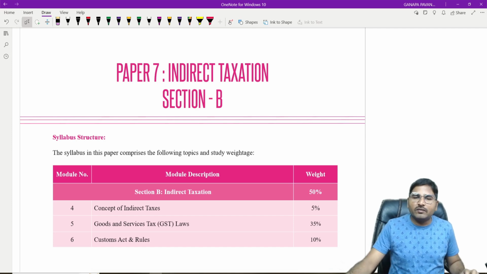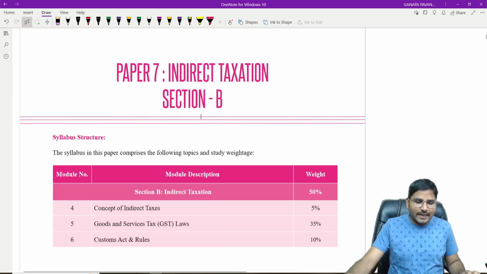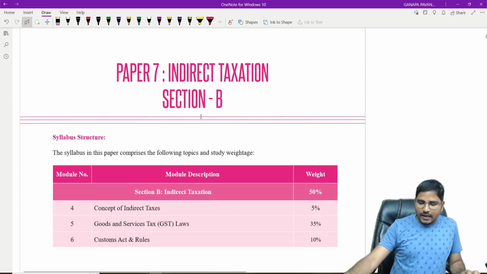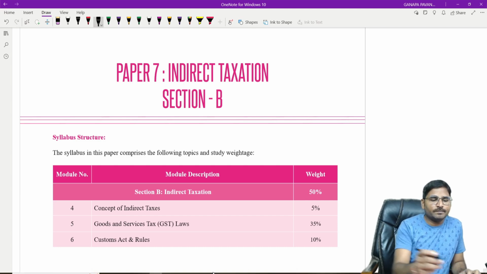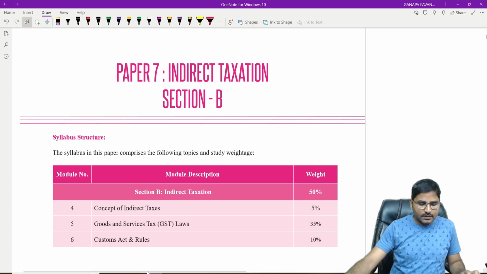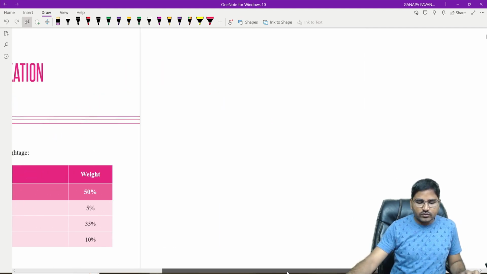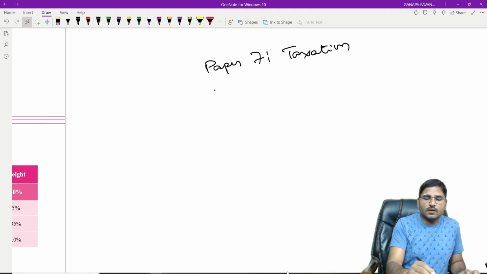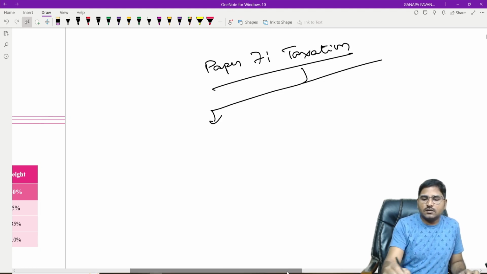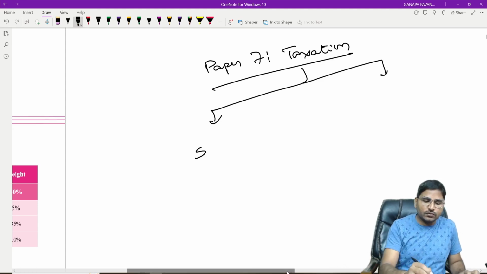As you know, I'm Pawan Kumar, faculty for taxation, and my part of the syllabus at CMA Inter, I'm going to deal with paper 7. Paper 7 is taxation. The taxation paper is divided into two parts.